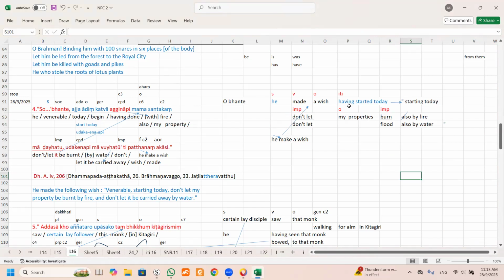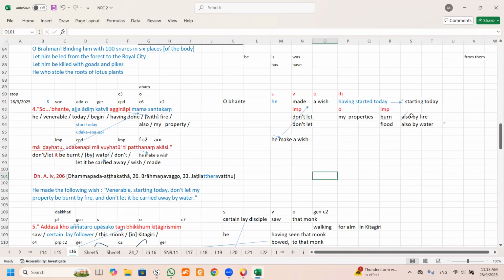His wish is: starting today, don't let my property also be burned. That means you include everything, because this is a typical way of saying don't be burned by fire, don't be flooded by water, don't be destroyed by wind, et cetera. Sorry, that is the Pali way of phrasing it, but in English we only say it once. Is it?